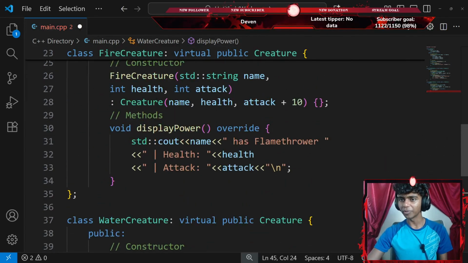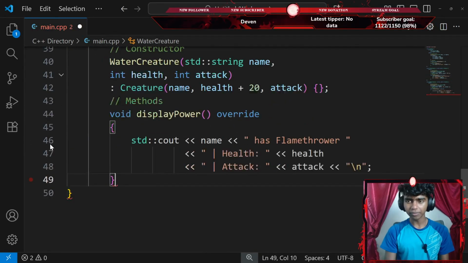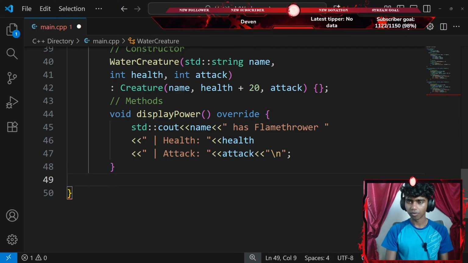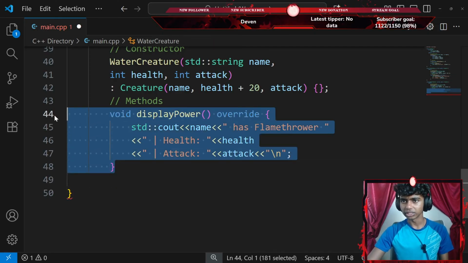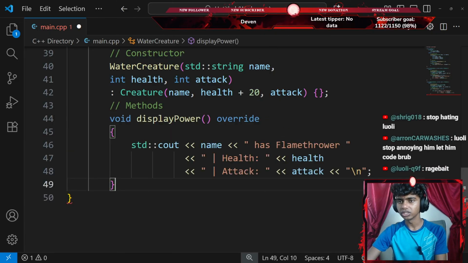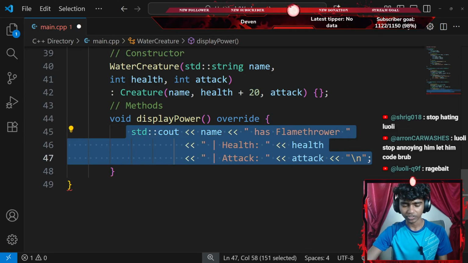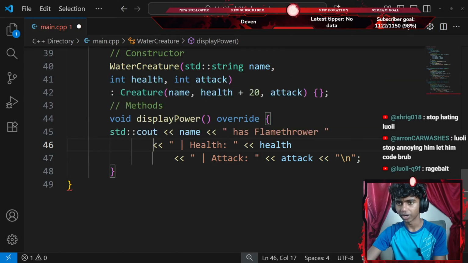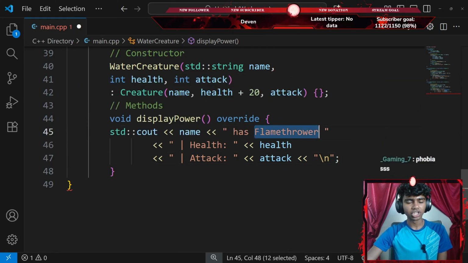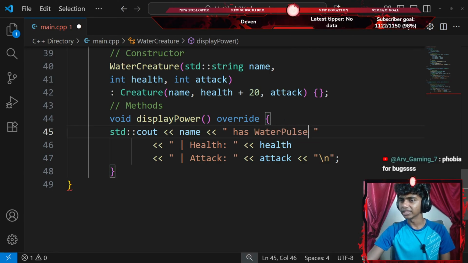Honestly, I might actually copy this part just to save time. Let's go ahead and copy that, delete it, paste it here. Let me do Control Z. Let me delete that and paste it. Let's remove this, add a space there, and then Shift tab to de-indent. Let's adjust that. There we go. My name is going to be something like Water Pulse. Water Pulse. Health, attack.